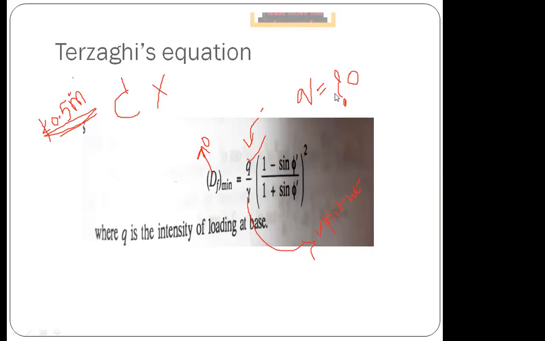Does it happen in reality? No, right? Any weak soil always has some bearing capacity, a low value in the worst case, but it never becomes zero. But Terzaghi's equation says that. So it is not a valid equation, but still it is a widely used equation.